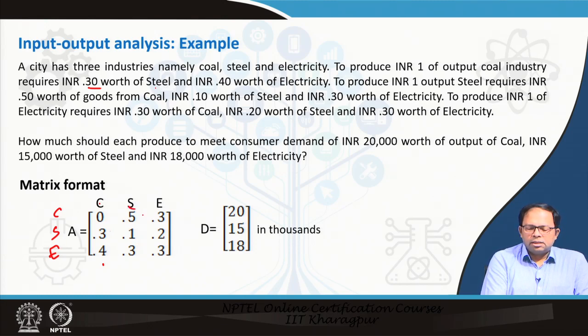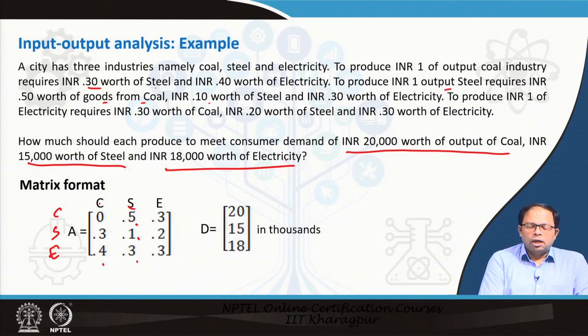For steel, to produce 1 INR output of steel requires INR 0.50 worth of goods from coal, INR 0.10 worth of steel and INR 0.30 worth of electricity. So, 0.5, 0.1, 0.3, and similarly for electricity we have 0.3 worth of coal, 0.2 worth of steel and 0.3 worth of electricity. And then how much should each produce to meet consumer demand of INR 20,000 worth output of coal, INR 15,000 worth output of steel and INR 18,000 worth output of electricity. So, this is the consumer demand part. This is all in thousands: 20, then 15 and then 18.